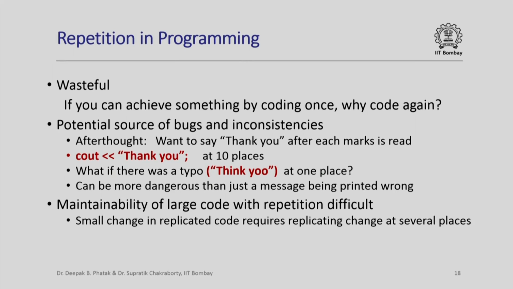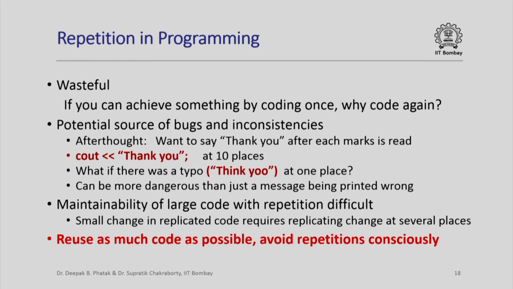In addition, when you write large pieces of code and if you have a lot of repetition, managing and maintaining that code becomes difficult, because a small change in a replicated code requires you to replicate this change at several places, and this is a recipe for introducing bugs and inconsistencies in large pieces of code. So as a general rule of thumb, we should reuse as much code as possible, avoid repetitions consciously, and the iteration construct in a programming language allows us to do this.